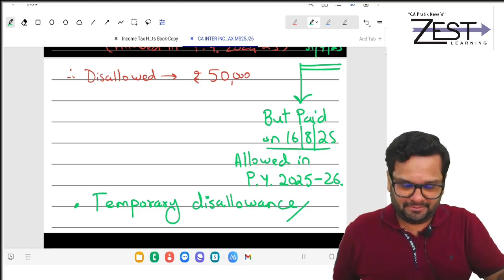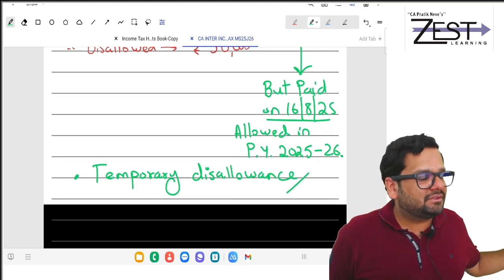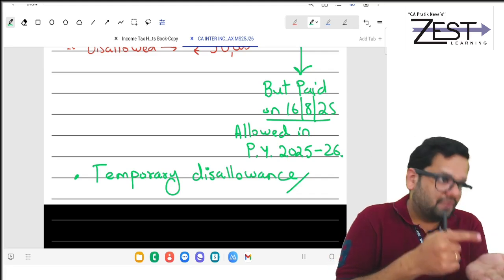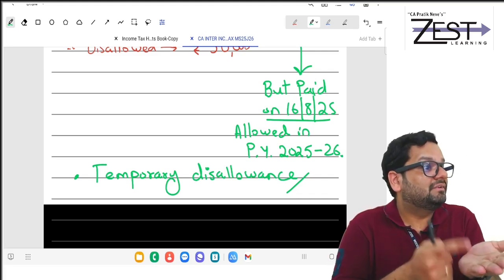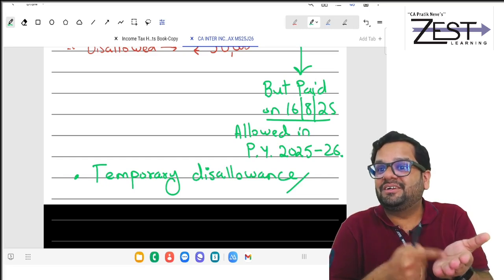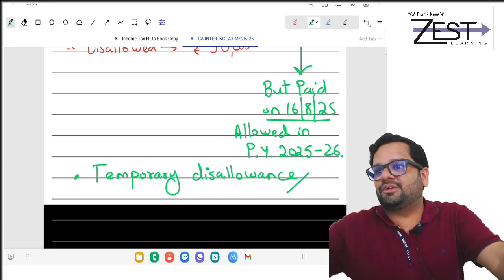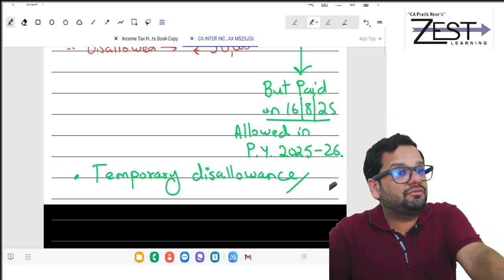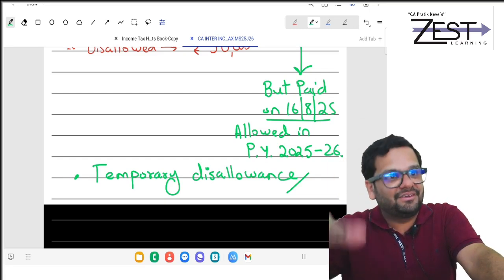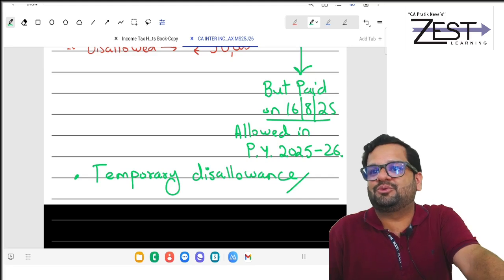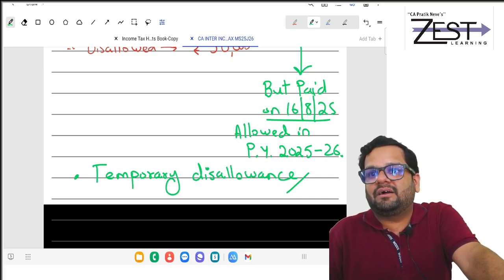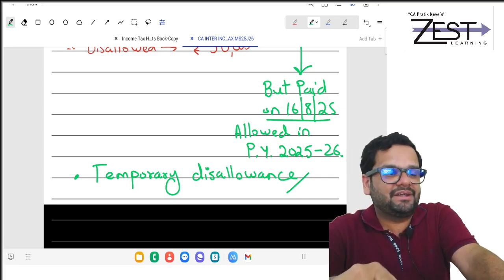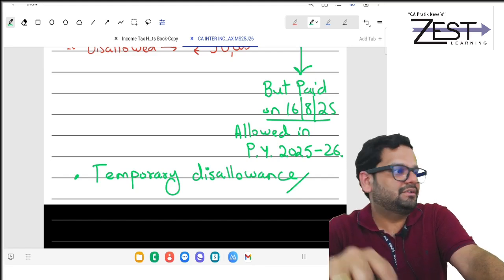Getting my point? So which allowance it is? Temporal. I should check vouchers. If I find anything in excess of 10,000, then I should disallow it. Means I will put it in my report. I am supposed to give a report of amount paid in excess of 10,000 in cash. In that audit report, I have to mention that also. For that, I have to first check all the transactions. Very tedious task, not so easy.